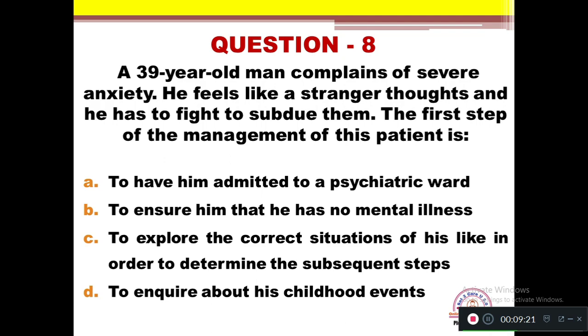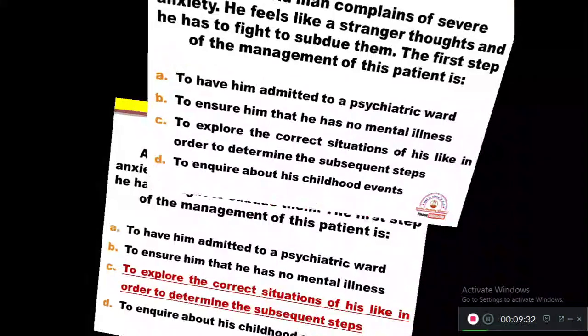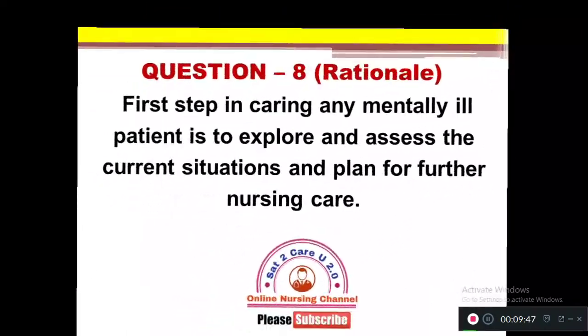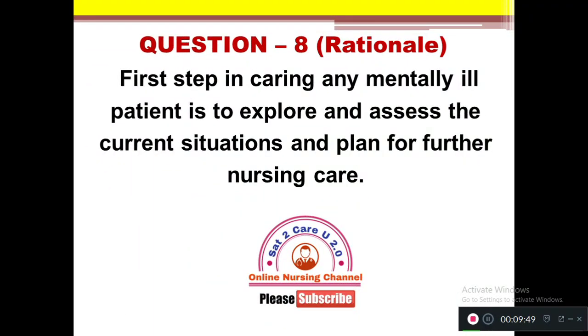So the initial step in the management of a patient who complains of severe anxiety, who is having strange thoughts, and who cannot fight against that situation, will be option C, to explore the current situation of his life in order to determine the subsequent steps. Yesterday also we saw a similar question: the priority nursing action must be assessment. Followed by assessment, we can go for planning the further nursing care.